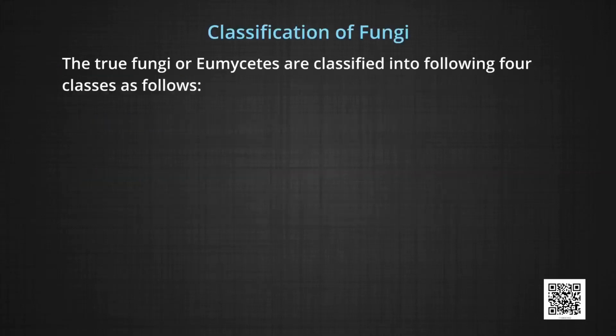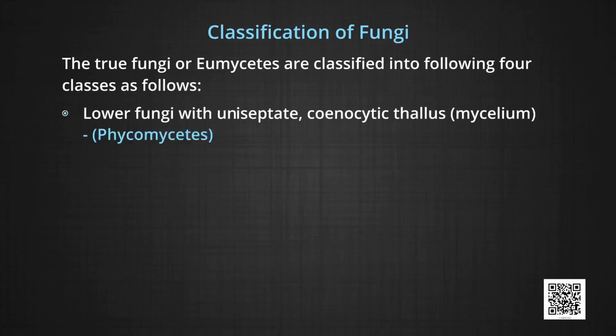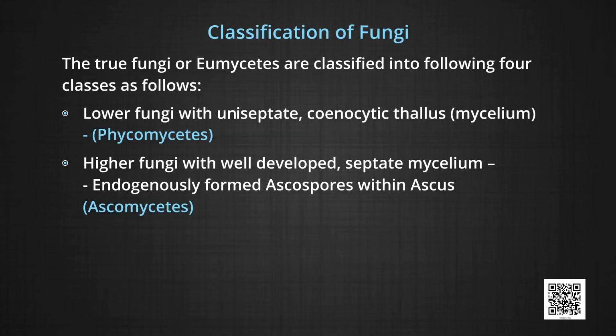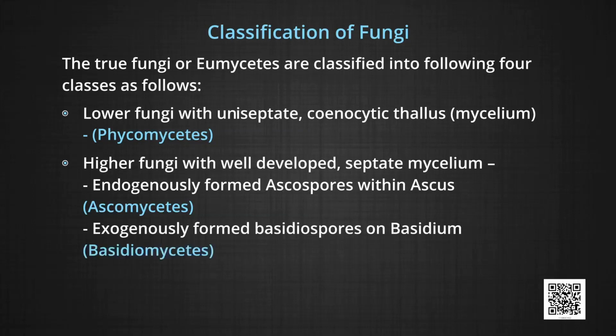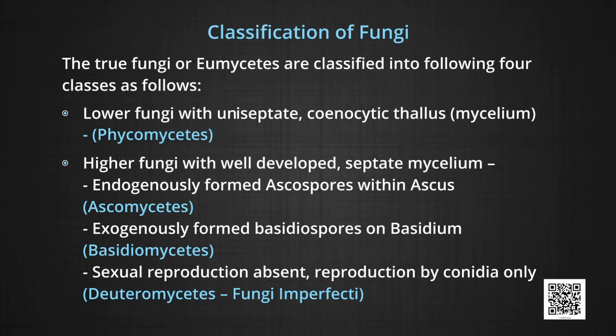Classification of fungi. The true fungi or eumycetes are classified into the following four classes: lower fungi with aseptate, coenocytic thallus, mycelium, Phycomycetes; higher fungi with well developed septate mycelium; endogenously formed ascospores within ascus, Ascomycetes; exogenously formed basidiospores on basidium, that is Basidiomycetes. Sexual reproduction absent, reproduction by conidia only, Deuteromycetes, that is fungi imperfecti.